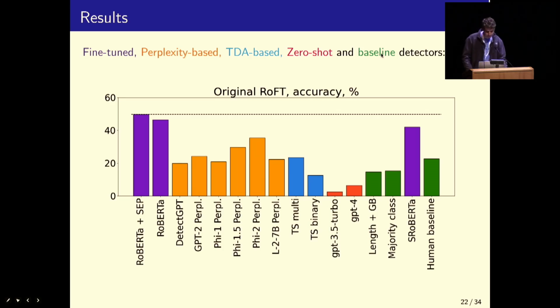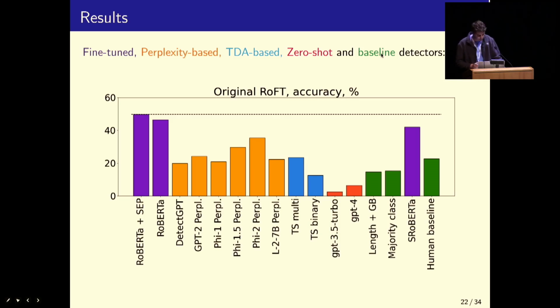In orange, we have the perplexity-based classifiers, and you can see we've split it out by different models that are used to generate the perplexities. These generally don't perform so well. And similarly, the topological data analysis doesn't perform very well.